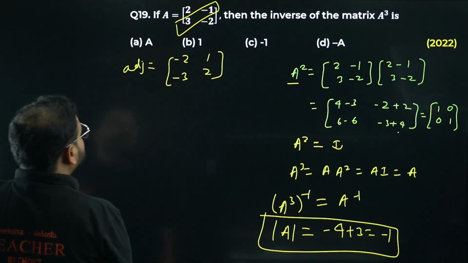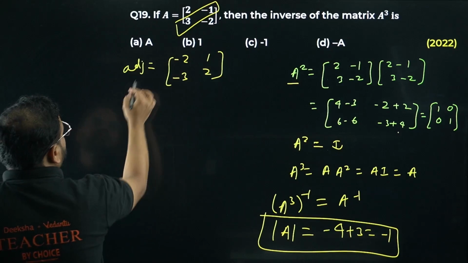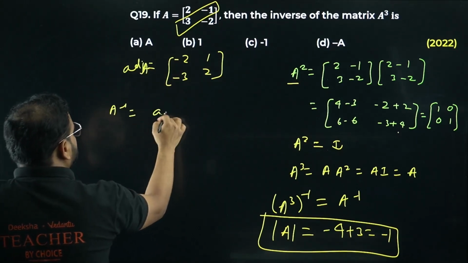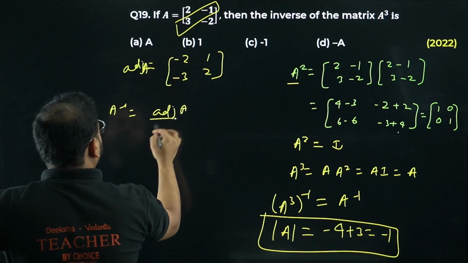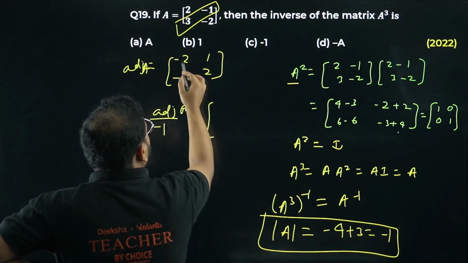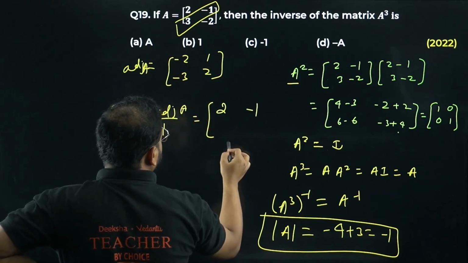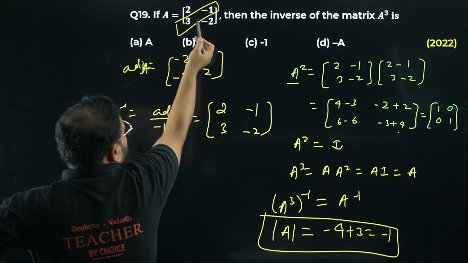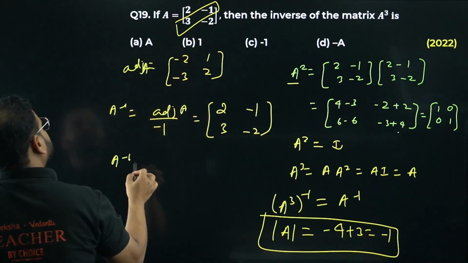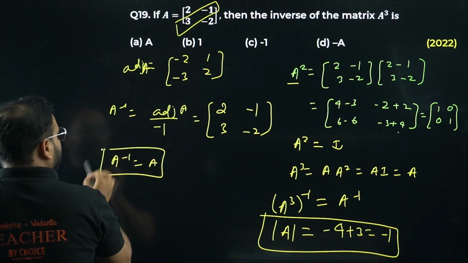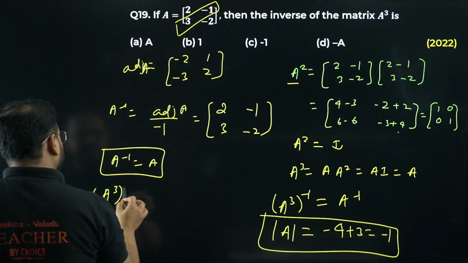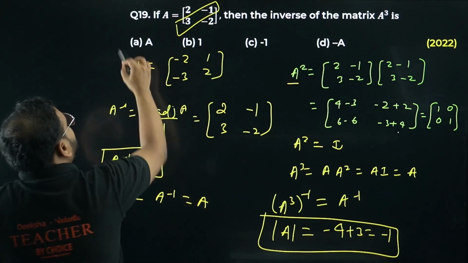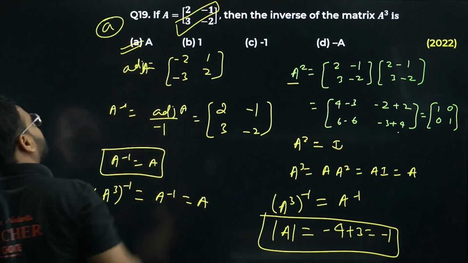Alright. So please check now. I'm getting the adjoint of A like this. So I get A inverse as adjoint of A upon minus 1, no? Sign change, so you'll have over here plus 2, minus 1, you'll have here 3 and minus 2. Please check. This is the same as A, no? So basically I'm getting A inverse as simply A. So what I'm getting, please check, A cube inverse is A inverse, which is A. The option is going to be A. Please check. A is done.